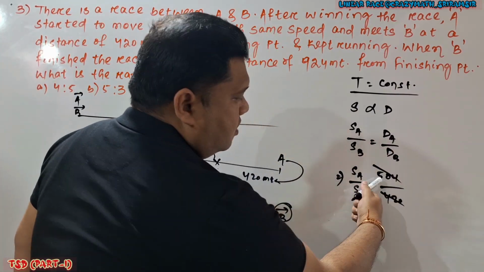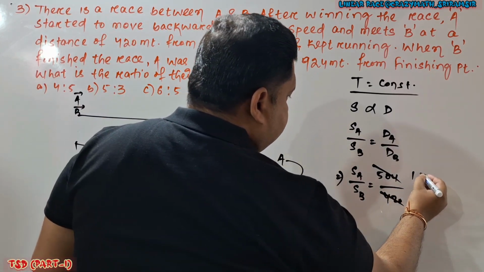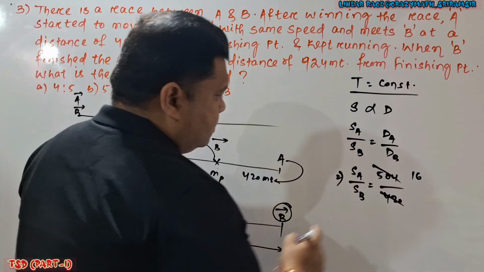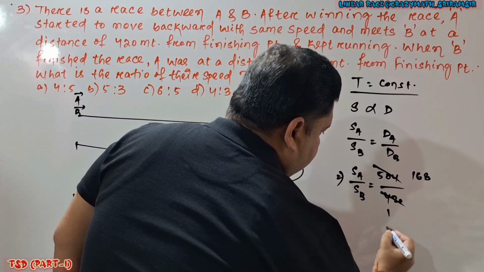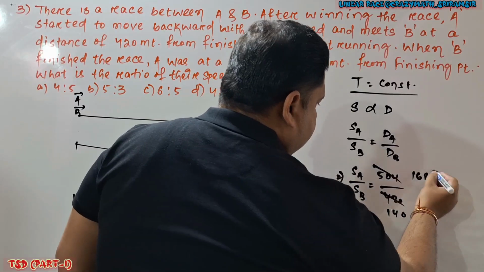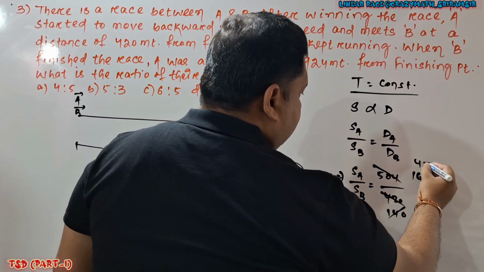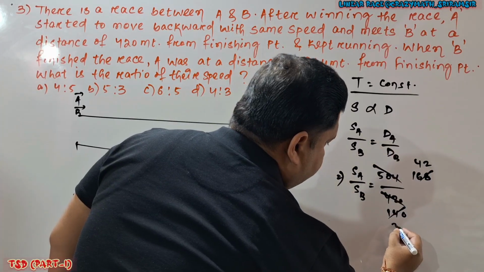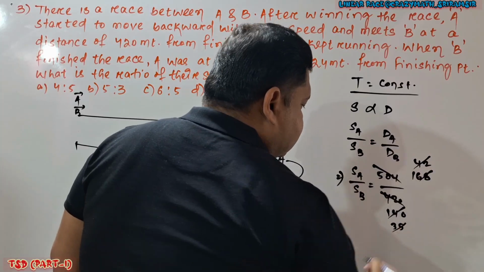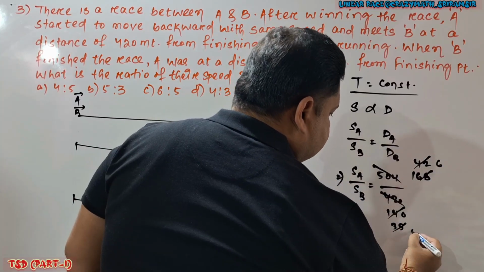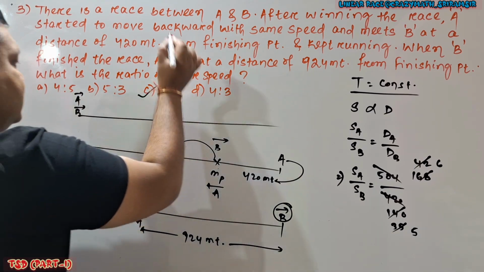Look here, the sum of the digits is 9, so it is divisible by 3. 3 into 1 is 3, 20, 3 into 6 is 18, 2, 4, that is 8. And here 3 into 1 is 3, 12, this is 4, 140. Again if I divide these two numbers by 4, 4 into 4 is 16, 4 into 2 is 8. This is 4 into 3 is 12, 20, so this is 5. Again if I simplify by 7, this is 6 and this is 5. 6 is to 5 is my answer. Option C is correct.